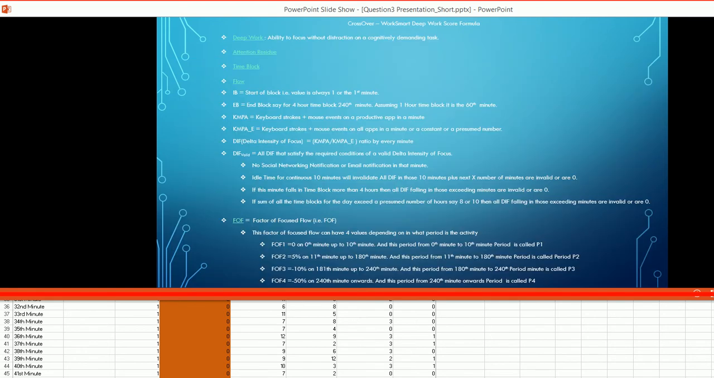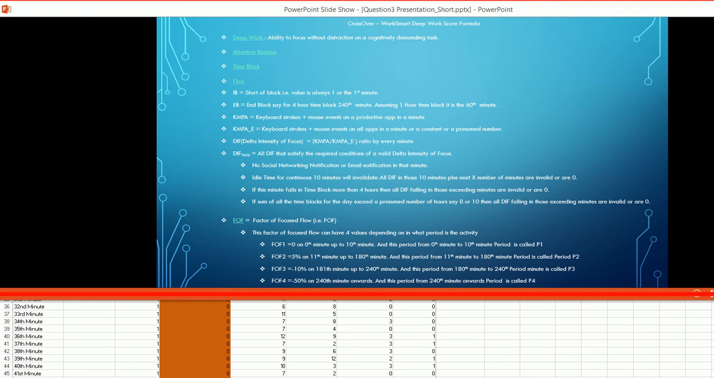SB is the start of block. That value is always 1, or the first minute. EB is the end of block, of the time block we are talking about. For a 4-hour time block, EB is the 240th minute, or the value is 240, and for a 1-hour time block, the value is 60, or the 60th minute.